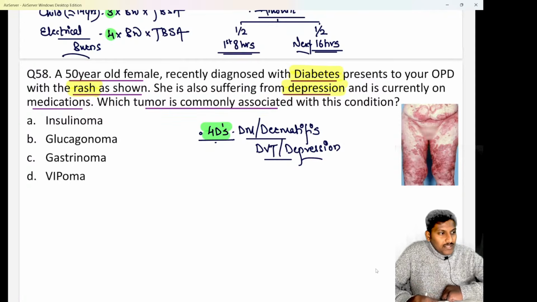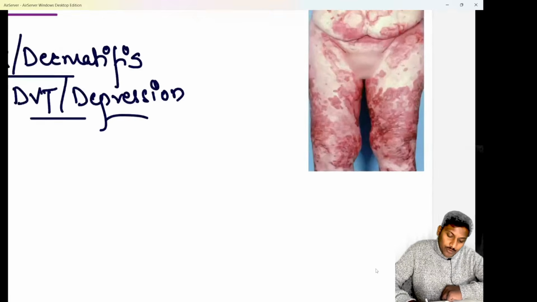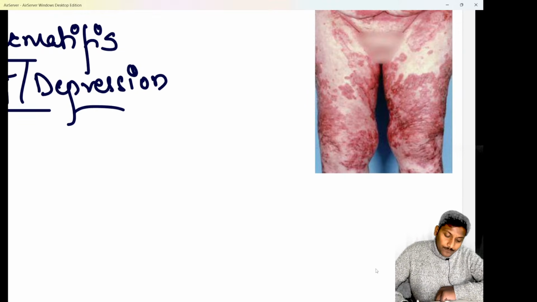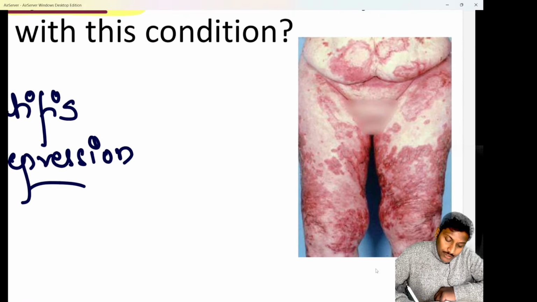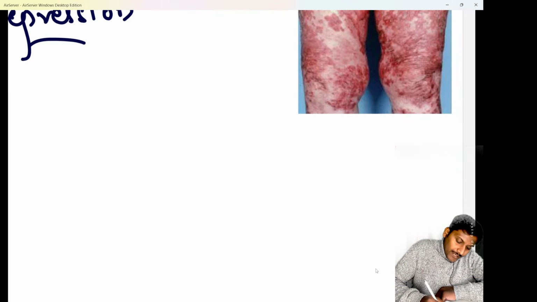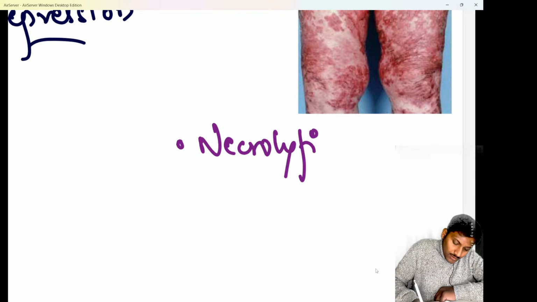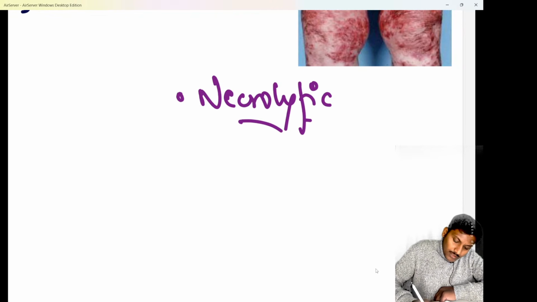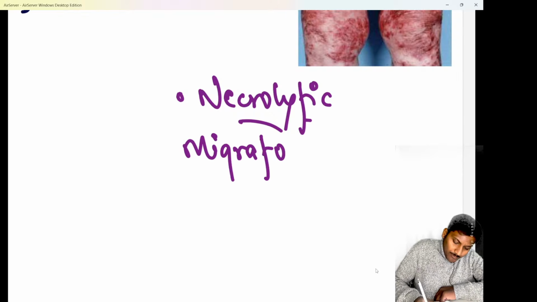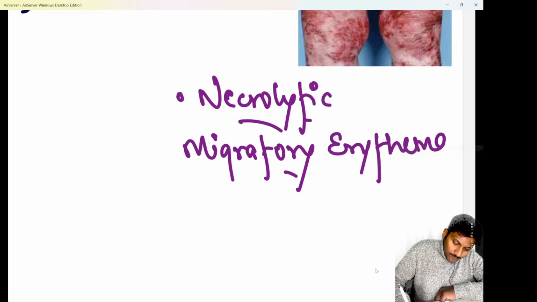Please let me know. These are the 4Ds of which neuroendocrine tumor of pancreas. Let me know in the chat box. We know if they ask you this one, so this rash which is seen over here is a classical case of necrolytic migratory erythema. This rash or this dermatitis that you are able to see, this is classically known as a necrolytic migratory erythema.